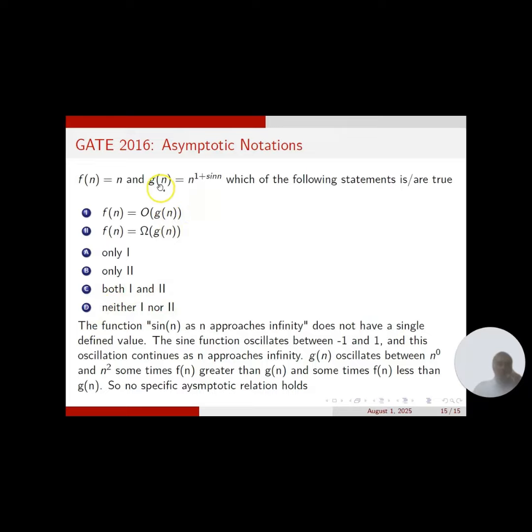Now suppose g of n is n power 2 plus sin n. Even if it oscillates, g of n will have n power 2 minus 1 or n power 2 plus 1. So you have n and n cube. In that case, f of n is always less than or equal to g of n. Then we can say that f of n is big O of g of n.